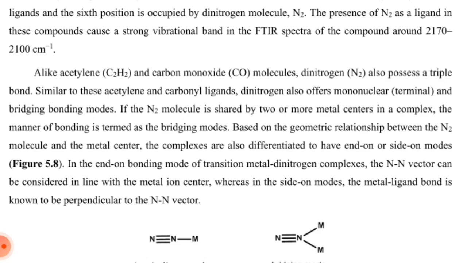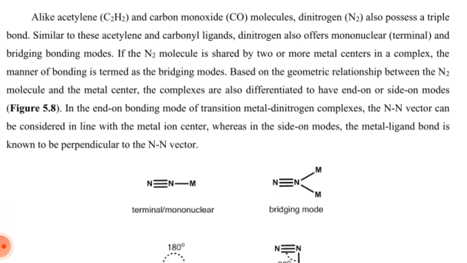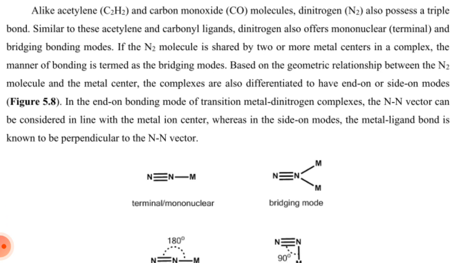The presence of nitrogen as a ligand in this complex causes a strong vibrational band in the FTIR spectrum of the compound around 2100 per centimeter, like acetylene C2H2 and carbon monoxide. Dinitrogen N2 also possesses a triple bond similar to acetylene and carbon monoxide. The ligand dinitrogen also offers mononuclear terminal and bridging bonding modes.